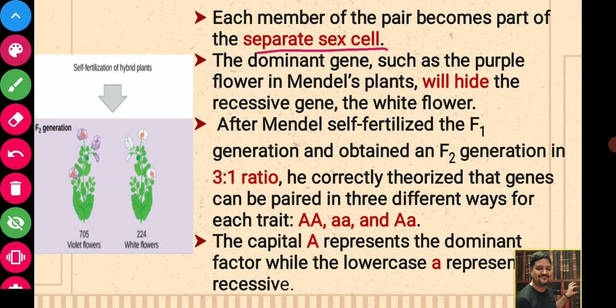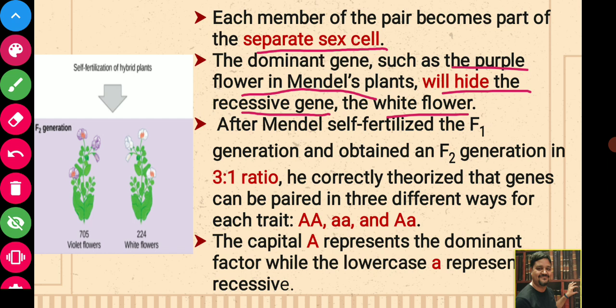That means in the sex cell that pair will break, and there will be only one copy. The dominant gene, such as the purple flower in Mendel's plant, will hide the recessive gene, the white flower. So what Mendel observed was that the dominant gene was purple because it was hiding the expression of white flower.